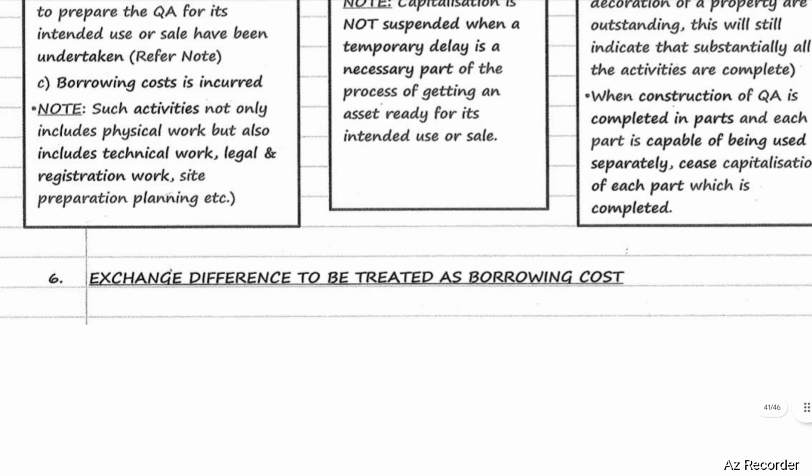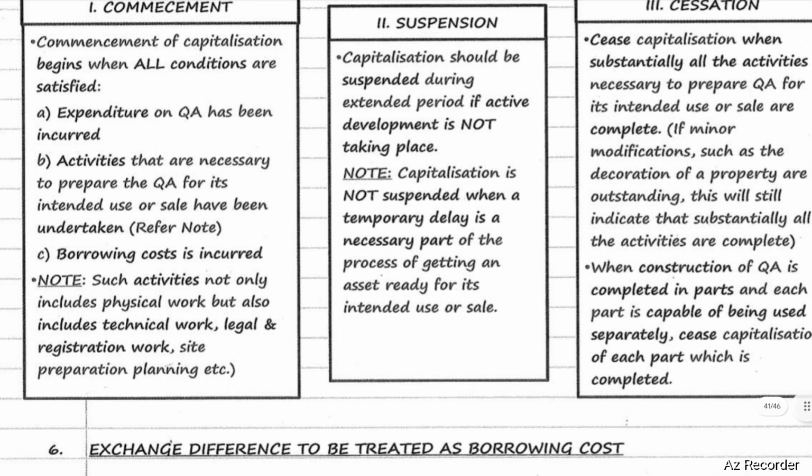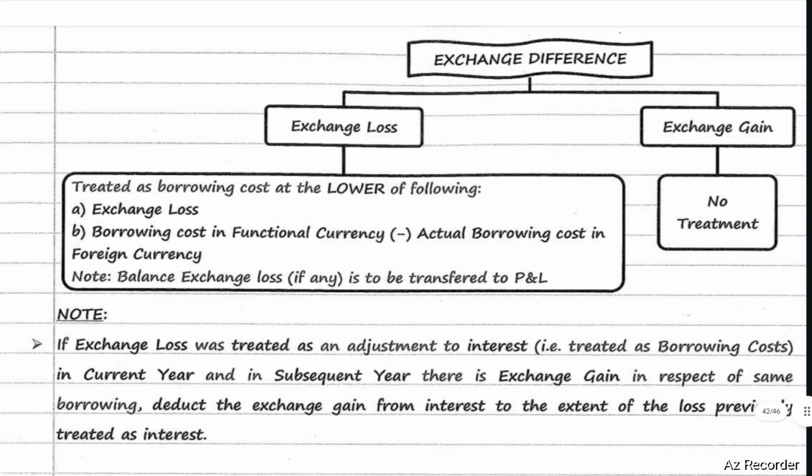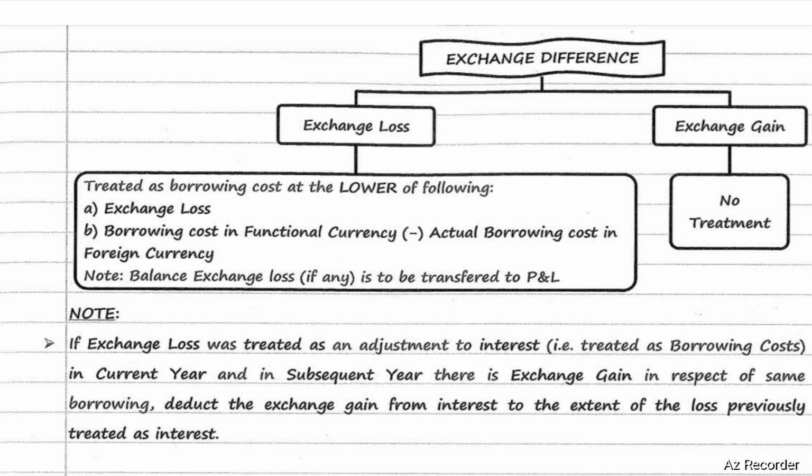Next, exchange difference to be treated as borrowing cost. Exchange difference is of two types: exchange loss and exchange gain. Exchange loss will be treated as borrowing cost. The lower of the following will be the borrowing cost: exchange loss, or borrowing cost in functional currency less actual borrowing cost in foreign currency, whichever is lower. Balance exchange loss, if any, will be transferred to the P&L account.